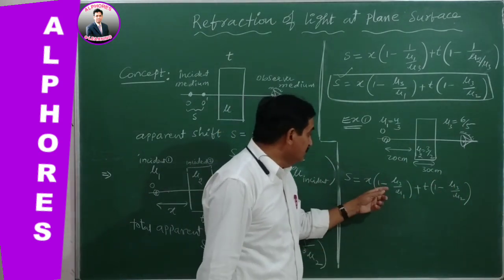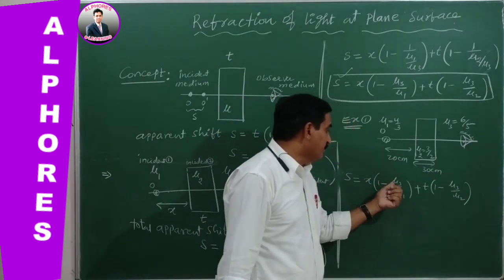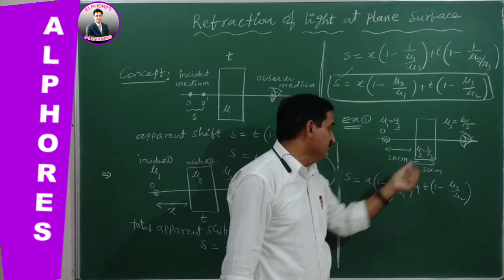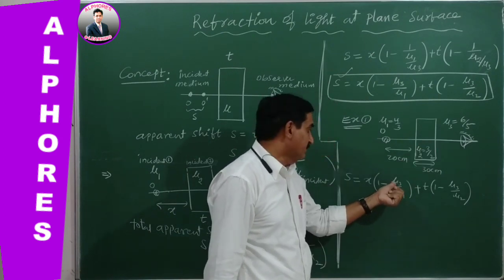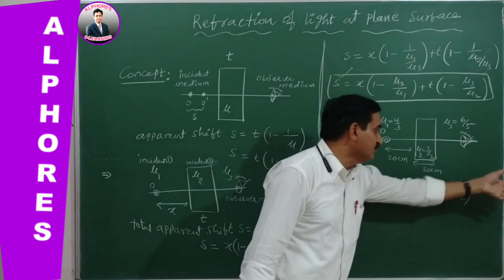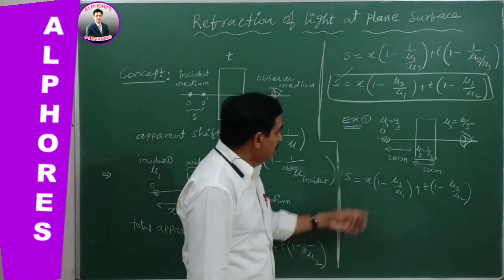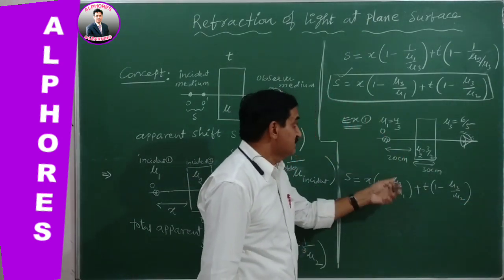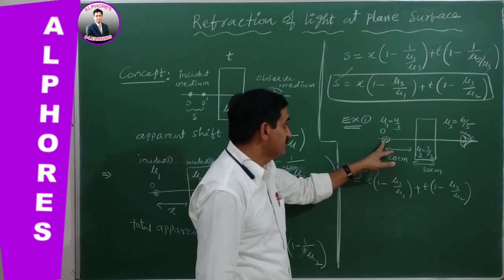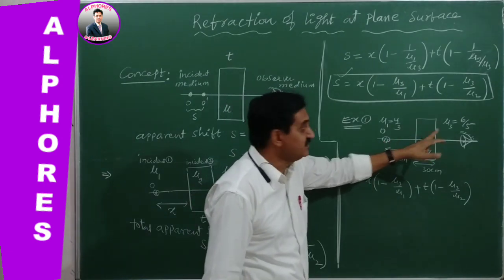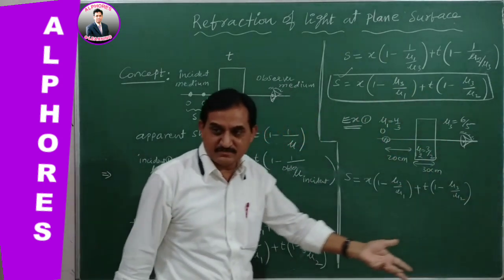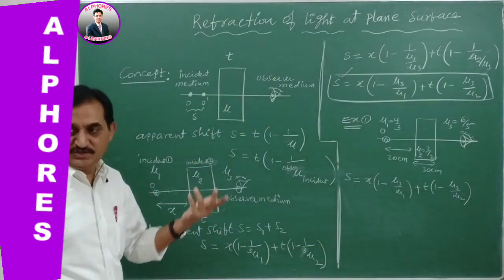Therefore, in each term the observer medium refractive index comes in the numerator, mu 3 here, next mu 3. Then the incident medium changes. See here, in the first case the incident medium is this one, next the incident medium is this one, and if another glass plate is kept, then that will change.